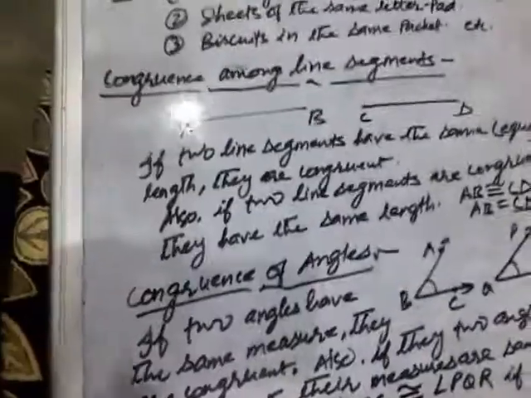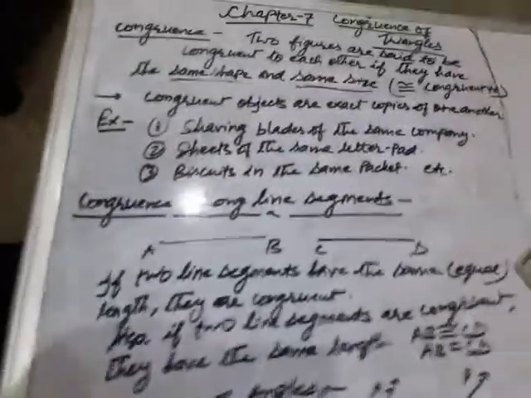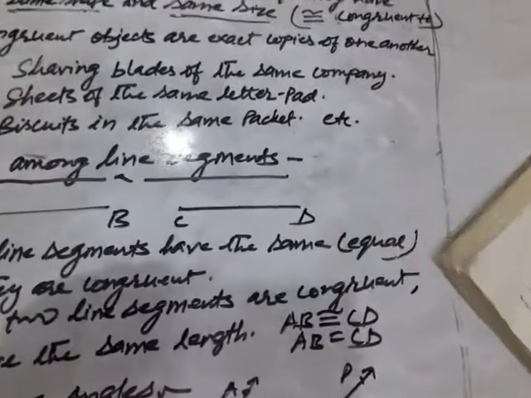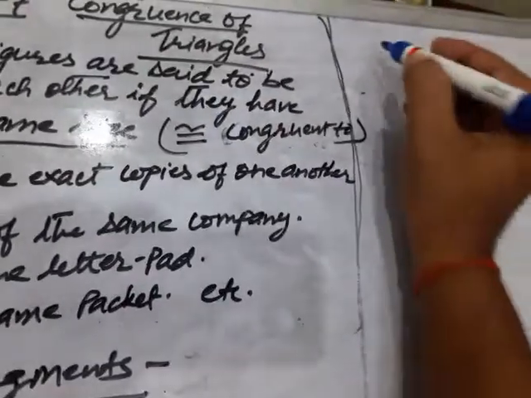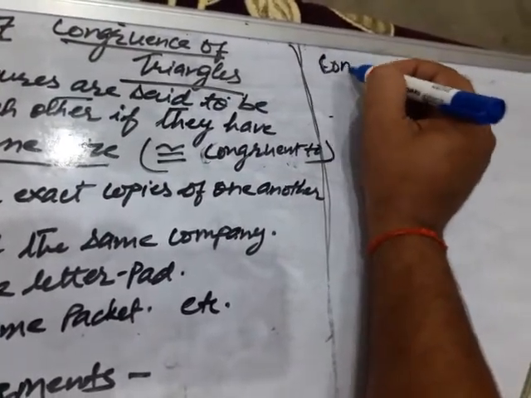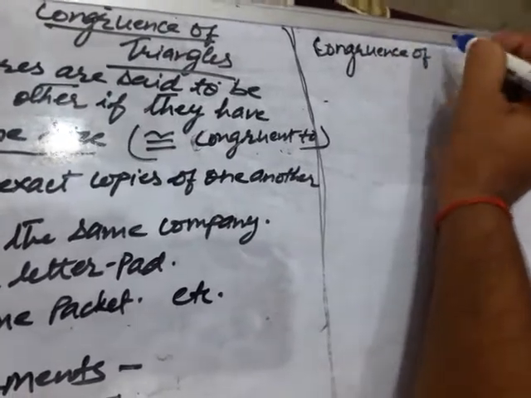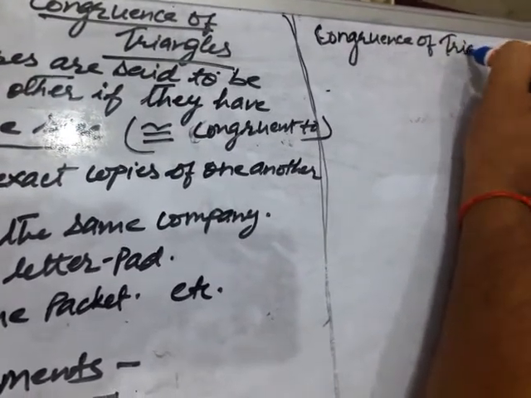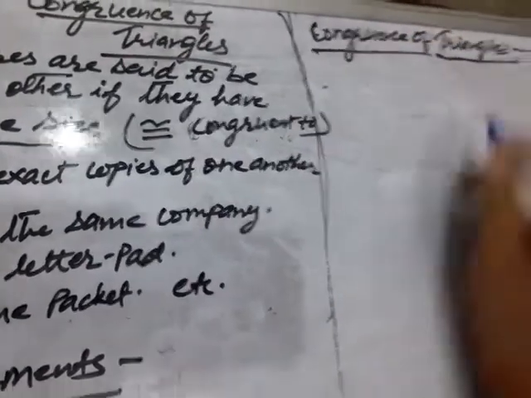So you have seen congruence of line segments, congruence of angles, and the next important part, that is your topic now, congruence of triangles. Let us see congruence of triangles.